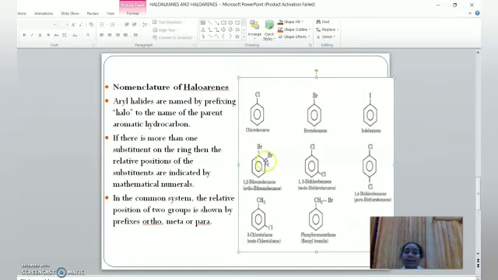So the second position is known as ortho position, and third position is known as meta position. This fourth position is known as para position. So we can name by the common name ortho dibromobenzene, here meta dichlorobenzene, here para dichlorobenzene.